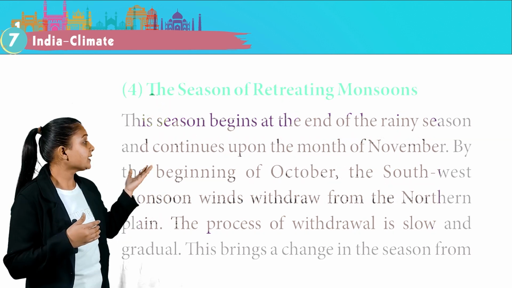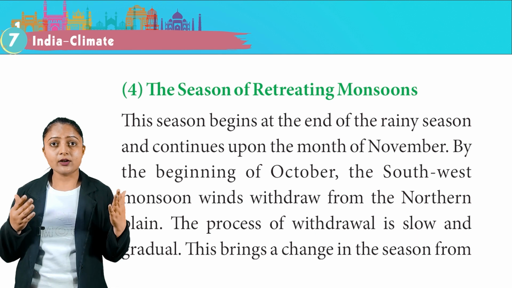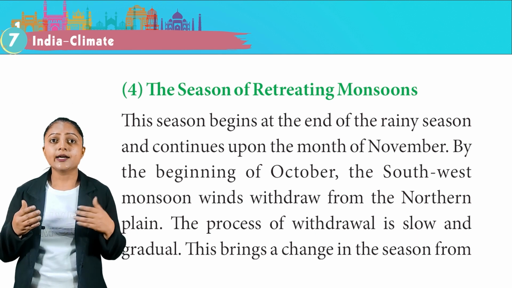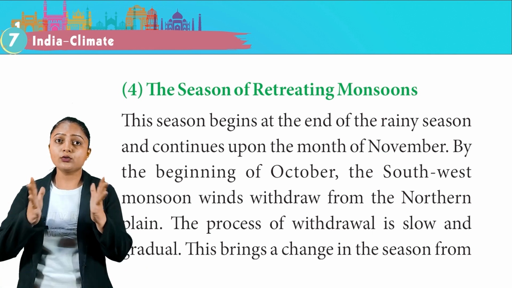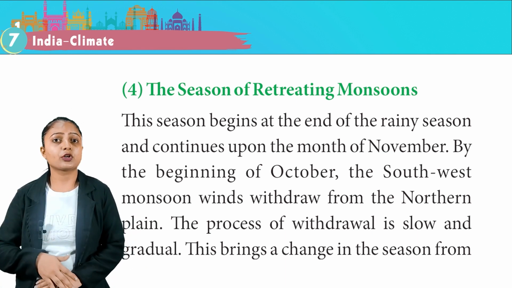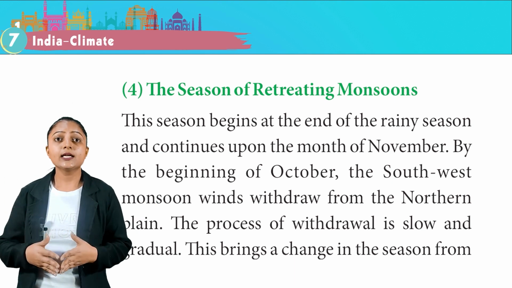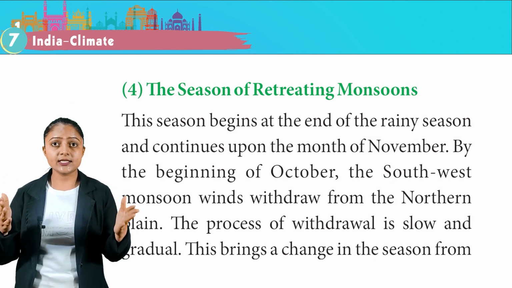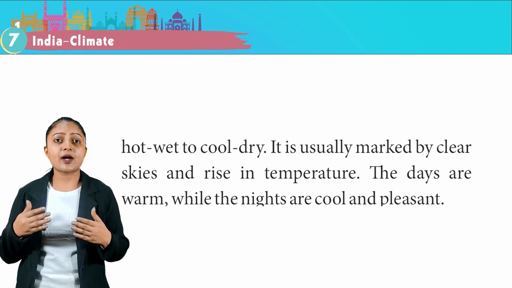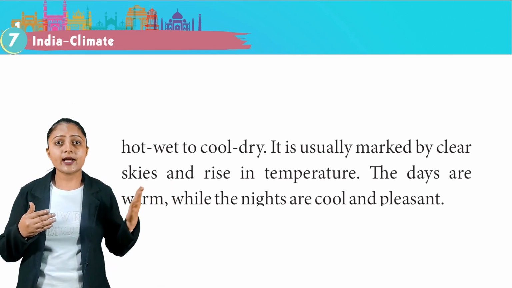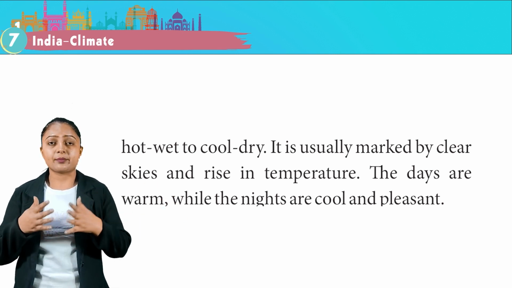The season of retreating monsoon. This season begins at the end of the rainy season and continues up to the month of November. By the beginning of October, the southwest monsoon winds withdraw from the northern plain. The process of withdrawal is slow and gradual. This brings a change in the season from hot, wet to cool, dry. It is usually marked by clear skies and rise in temperature. The days are warm while the nights are cool and pleasant.